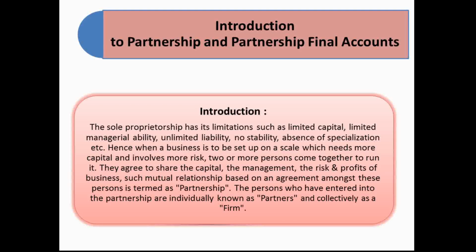Due to the certain limitation of the sole trading concern, people decided to form the organization where they can share the risk and the profit, where they can start the business on a little bigger scale, or they can bring the more amount of capital. So they have decided among themselves through the mutual understanding, and through the mutual understanding they will prepare agreement, and through agreement they start the business, that is known as the partnership. And those who enter into the agreement, they are known as the partners, and all together that is a partnership, and partners, both collectively known as the firm.